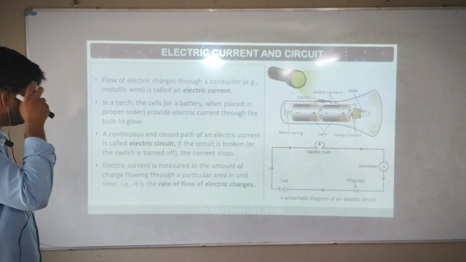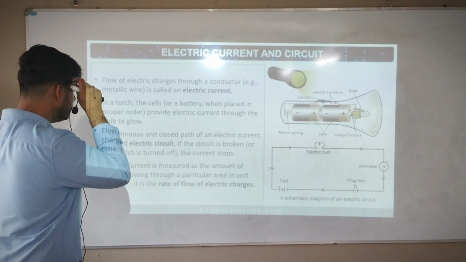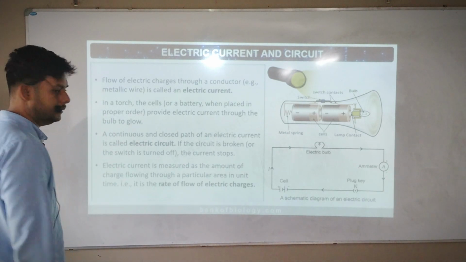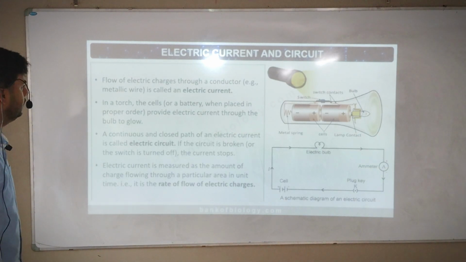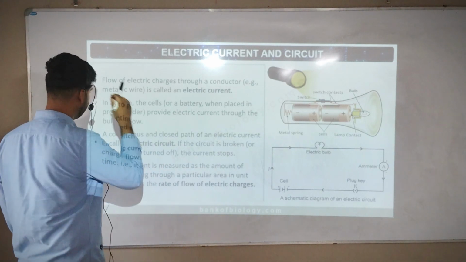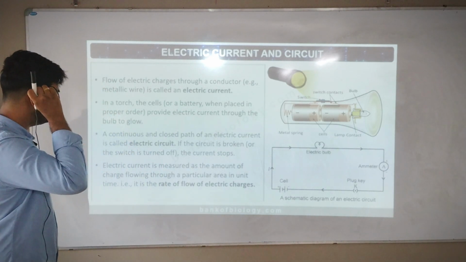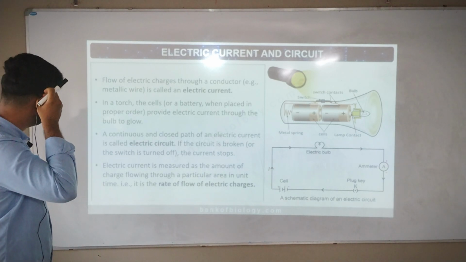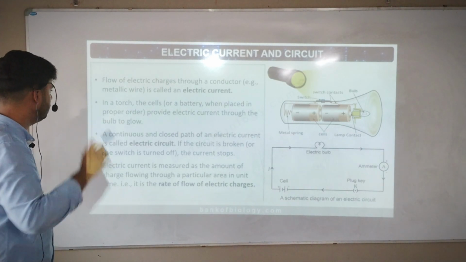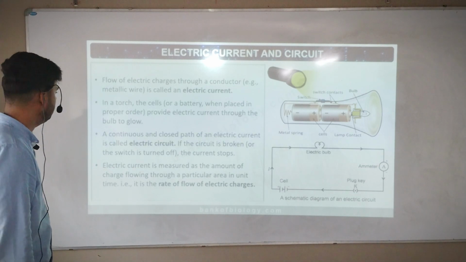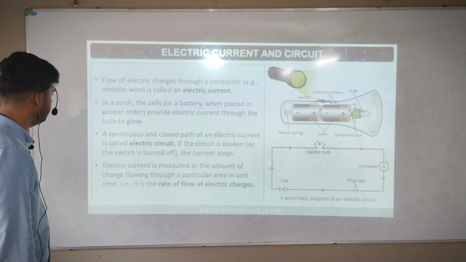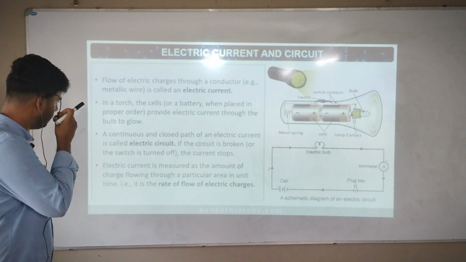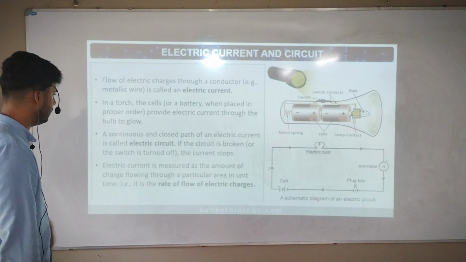Okay, read. Flow of electric charges through a conductor, example a metallic wire, is called electric current. So it's called electric current. Next. In a torch, the cells or a battery, when placed in proper order, provides electric current through the bulb to burn. A continuous or closed path of an electric current is called the electric circuit.